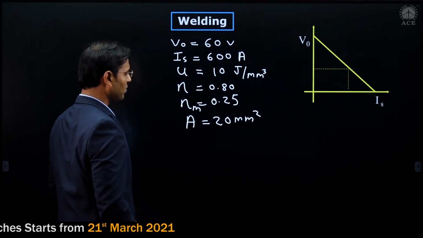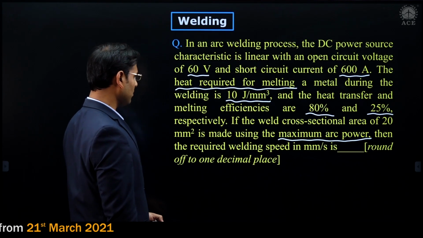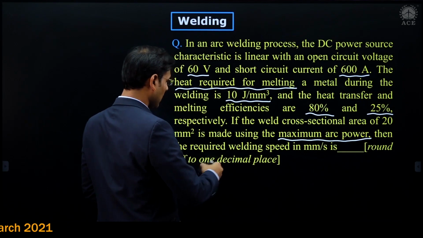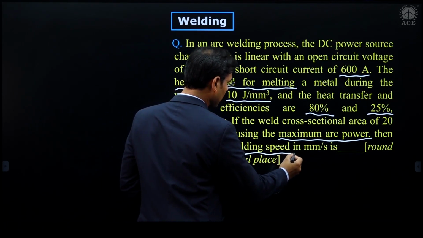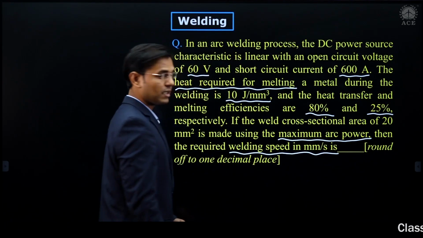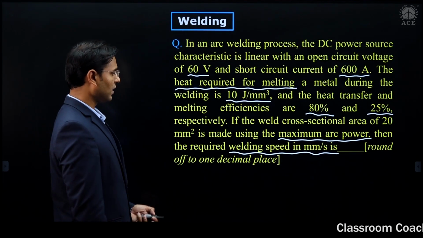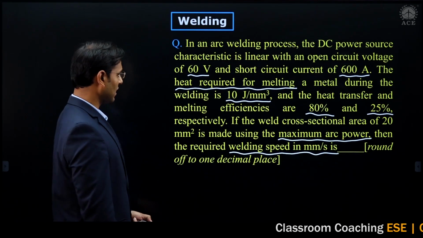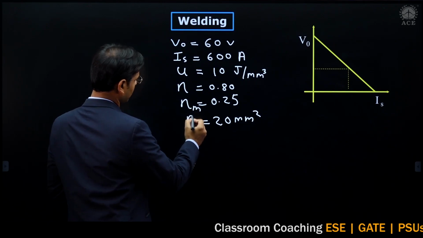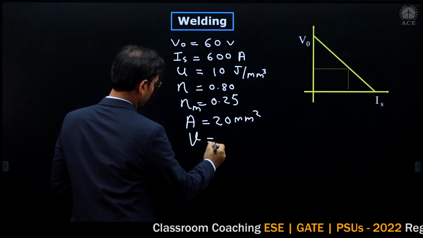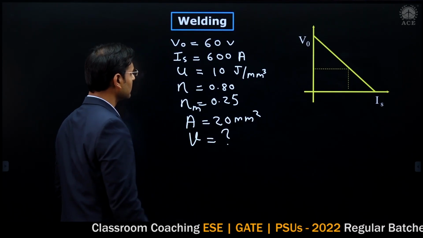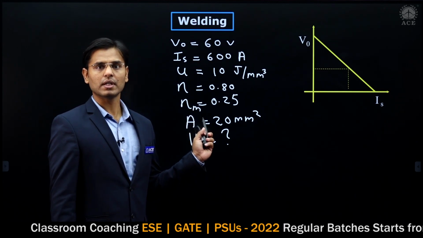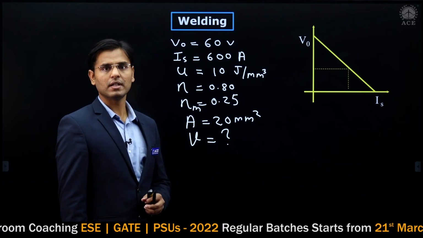It is made by using maximum arc power. Then the required welding speed in millimeter per second is, we have to calculate V, that is the welding speed here. This is the given data for us and we have to calculate welding speed here.